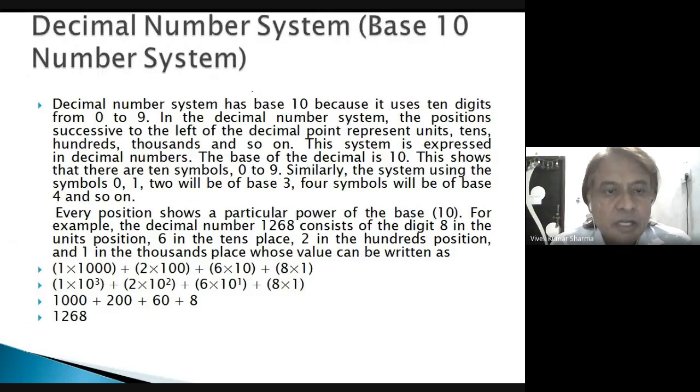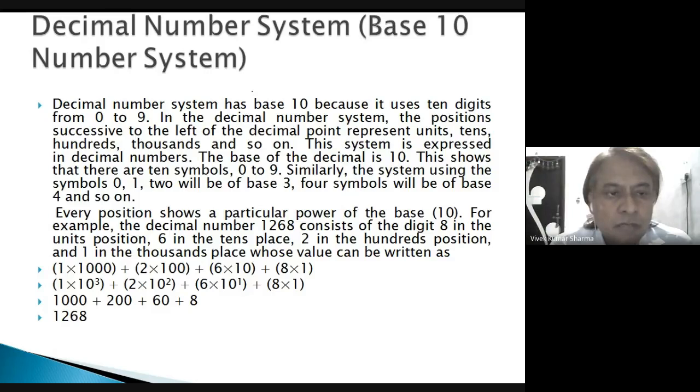So we have discussed this already. Okay, but what is the difference here? You can see 8 on the first position, 6 on the 10th position. So 8 into 10 to the power 0, and 6 into 10 to the power 1, then 100, 2 on the 100 position, so 10 to the power 2, and 1 on the 1000 position. So we can write 1000 as 10 to the power 3. Okay, so 1000 plus 200 plus 60 plus 8 is 1268. So this is the decimal number system.